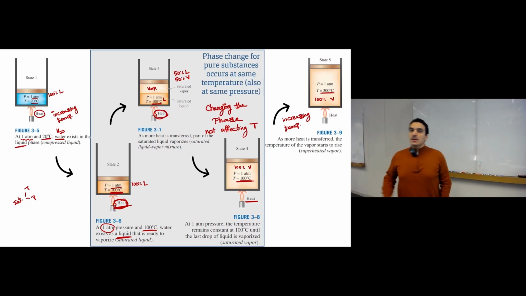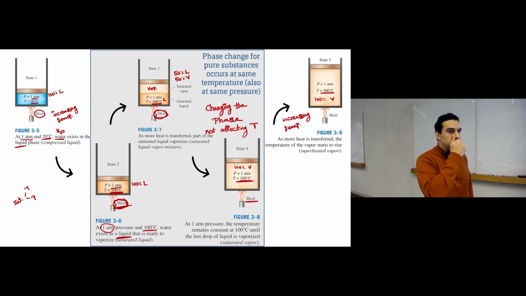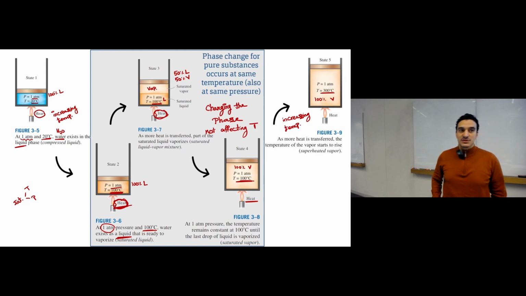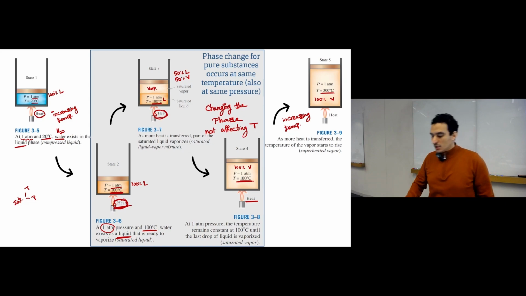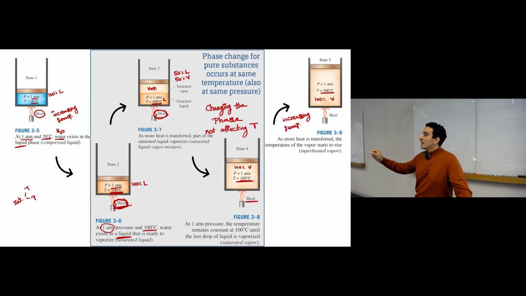Clear? So this is why we have two types of energy added to the system. We have something called sensible heat and something called latent heat. Did you hear these terms before? Okay. Sensible heat comes from sense. You are adding heat to the system and you can feel the temperature change.